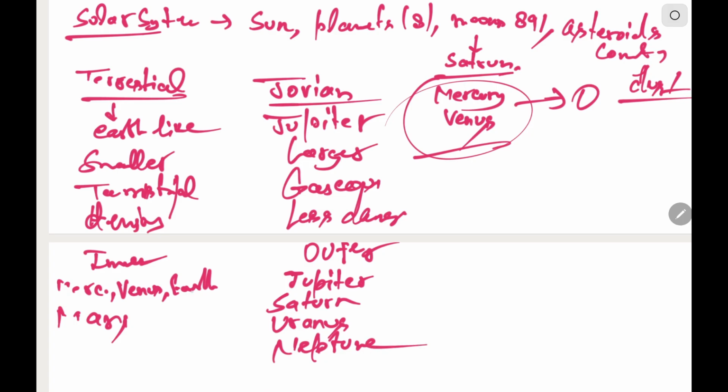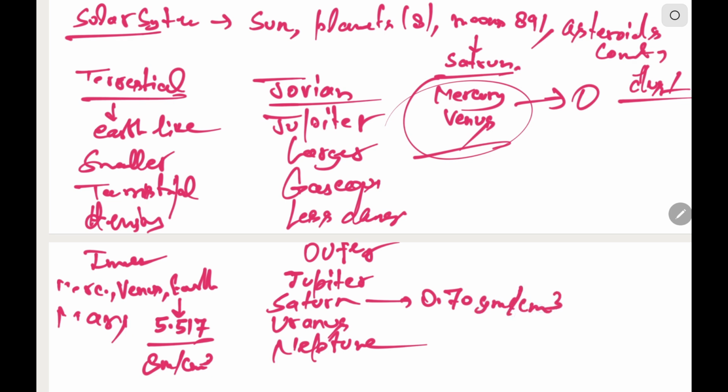Now the density of Earth is maximum here, which is around 5.517 gram per centimeter cube. And the least dense is Saturn, which is around 0.70 gram per centimeter cube. Now, why is this so? Why are the terrestrial planets smaller in size and denser, and why are Jovian planets gaseous? The solar flare is the major cause.